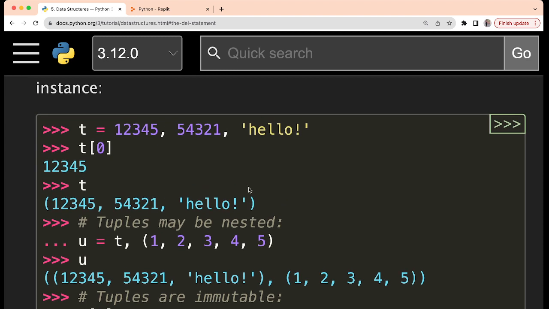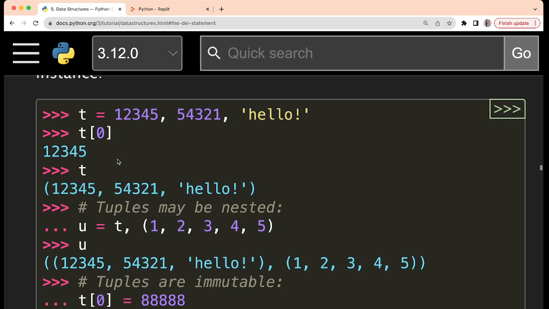Overall, a tuple we can define this way: t is equal to, and then some values you can write like this, separated by commas. As you can see here, only one variable name is there, but a total of 3 values are passed, right? So how will it understand? It will understand that since one variable is there but 3 values are there, all the 3 values have to be packed. Here packing will happen, so they will be packed in the form of a tuple.